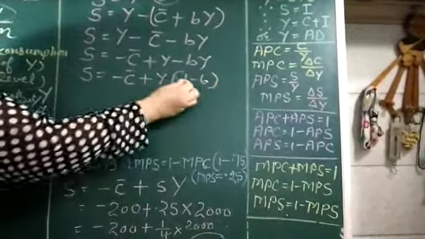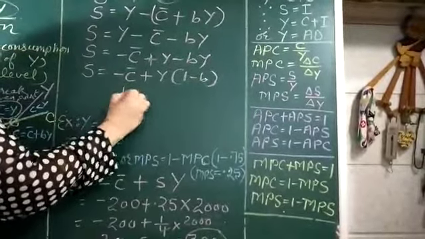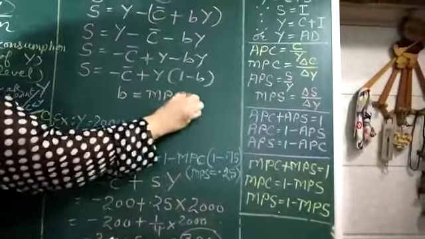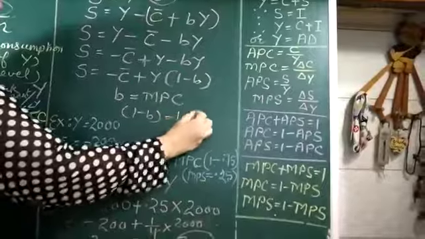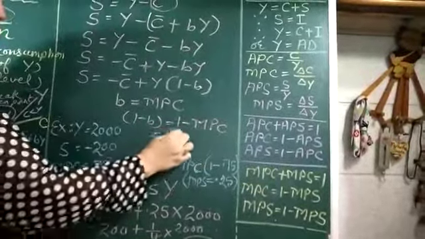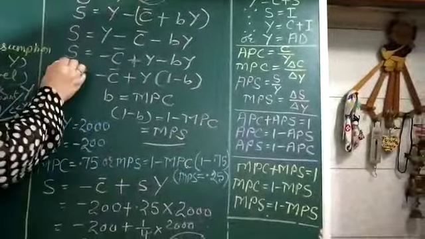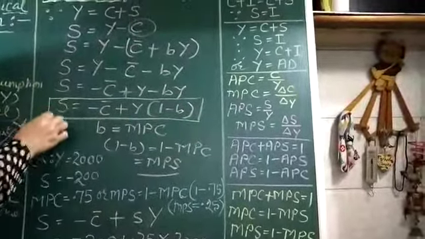Here b stands for the value of MPC, and here 1 minus b stands for 1 minus MPC, that would be equivalent to MPS. So this is the equation for the derivation of saving.